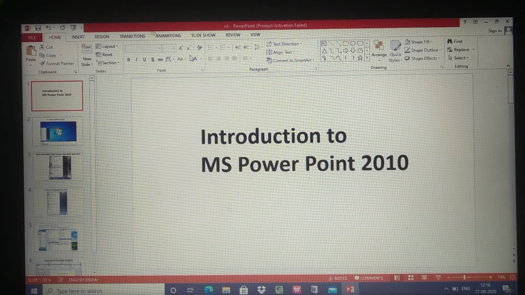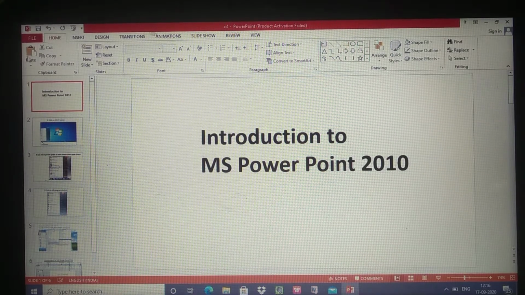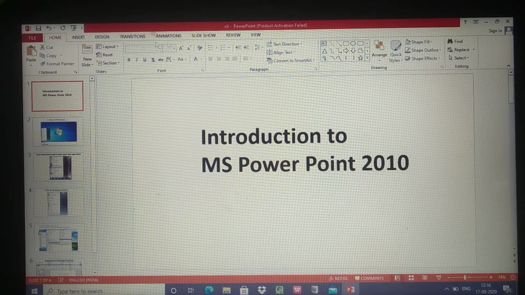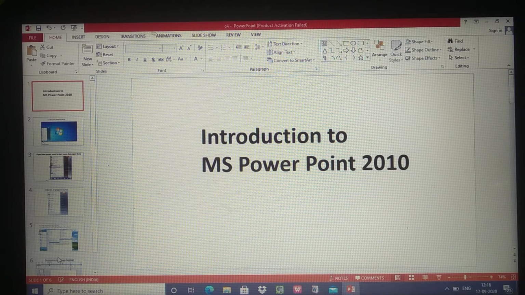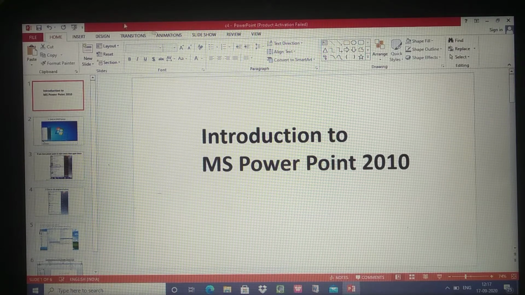Okay, now we will see the real one. Till now you have seen the pictures. Now I will show you the PowerPoint window, and I will explain here. Okay, this is the PowerPoint window. What is the path I have explained now, that like that you can open, or from start menu you can open, or you can type here, search PowerPoint 2010, then this window will be opened here.